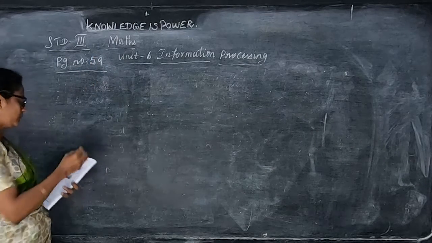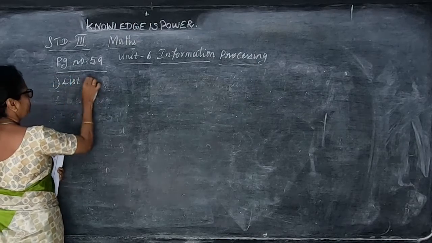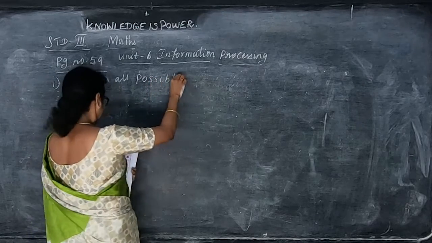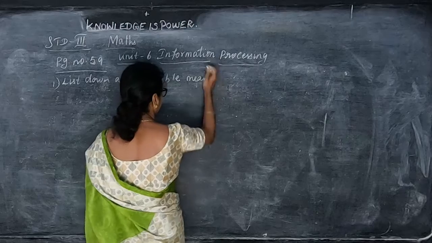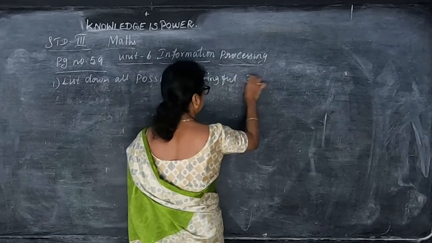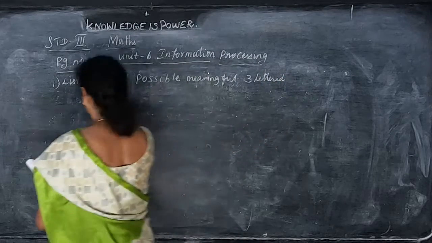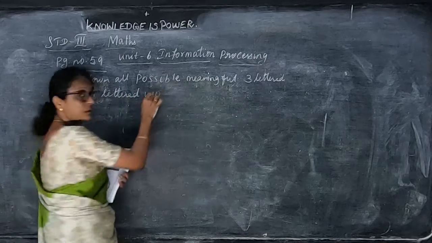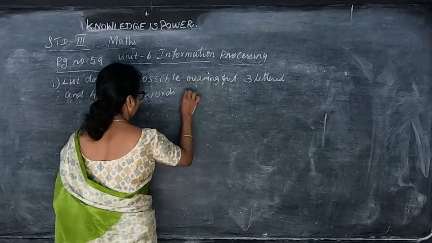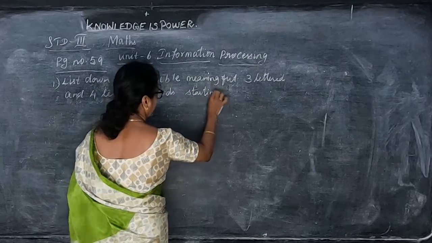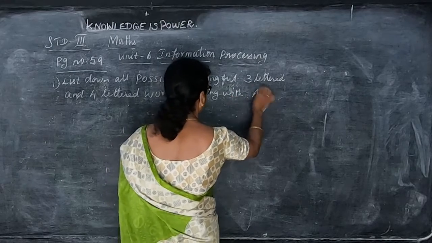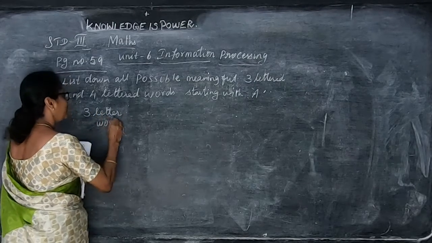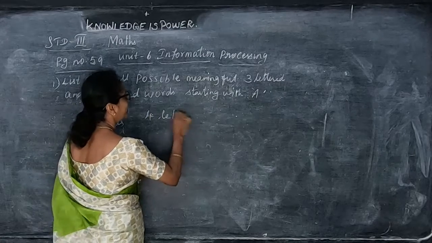In this he is asking, list down all the possible meaningful 3-lettered and 4-lettered words starting with A. So you write meaningful 3-letter words and 4-letter words starting with A, that will be meaningful.